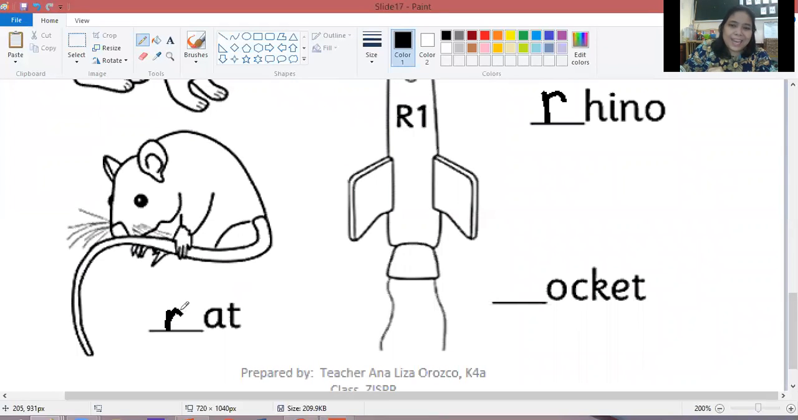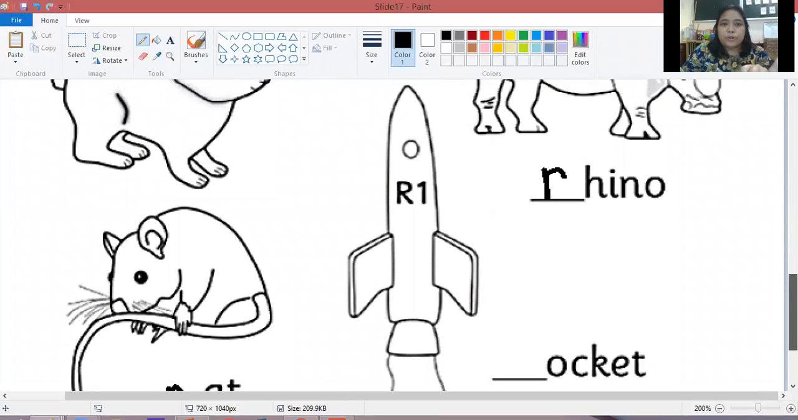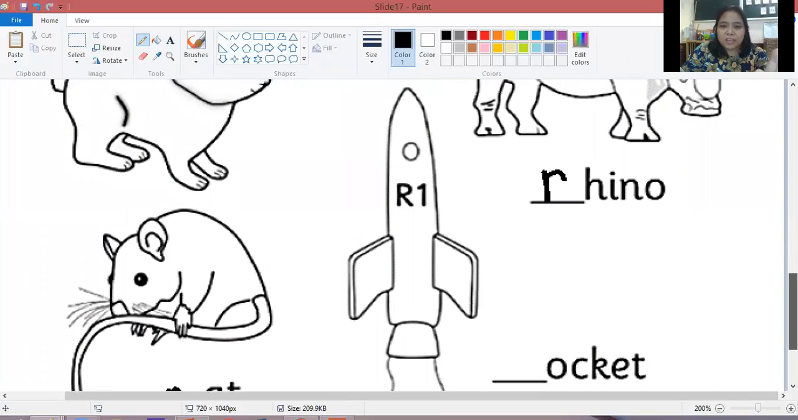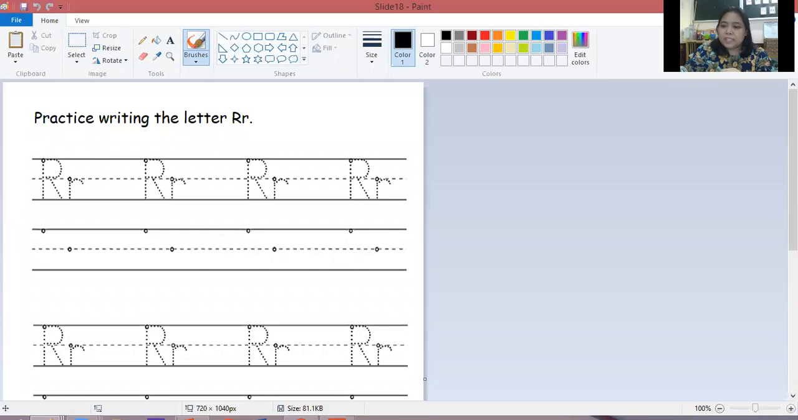Then we'll go to the last picture on this page, which is the rocket. Rocket. So I will write another small letter R here, and then we can go to the next page. So the next page of your homework is practice writing the letter R.